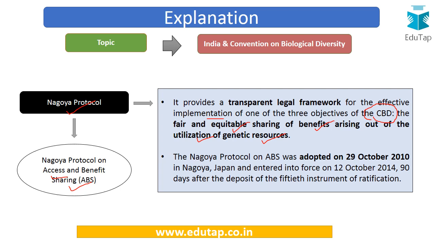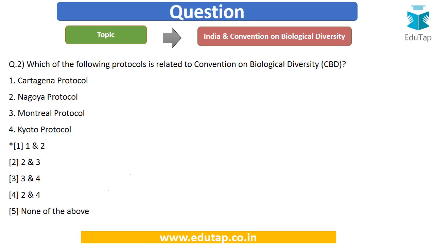Now this particular protocol was adopted on 29th October 2010 in Nagoya, Japan, and it entered into force on 12th of October 2014, 90 days after the deposit of the instrument of ratification. So this is about Nagoya Protocol on access and benefit sharing of the biodiversity. So now we can easily answer this question that Cartagena and Nagoya protocols are the ones which are related to this particular convention. So the answer is going to be option number 1.